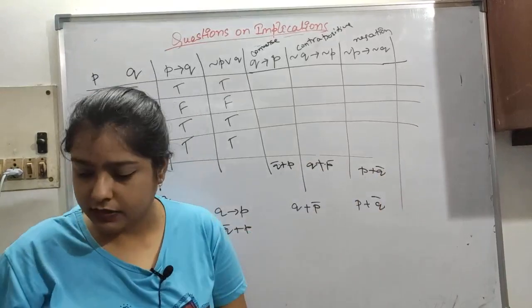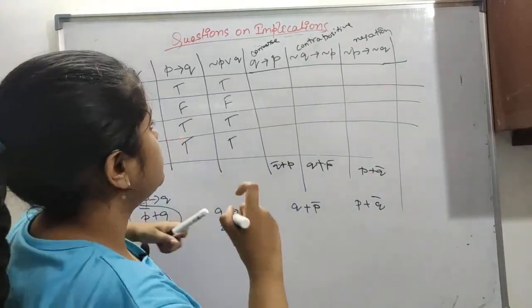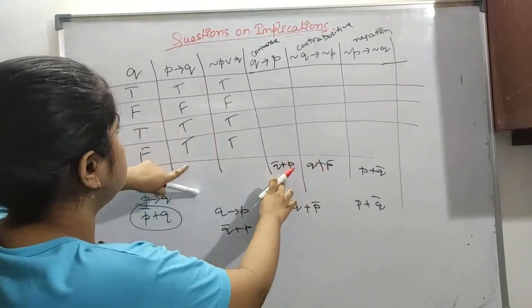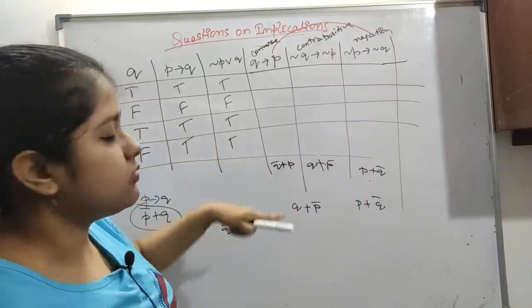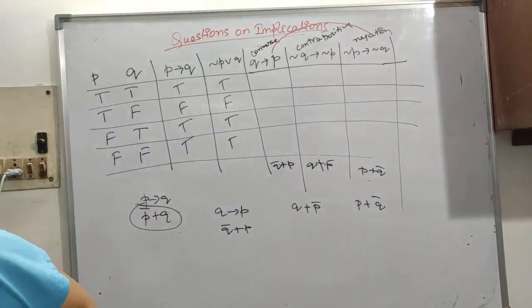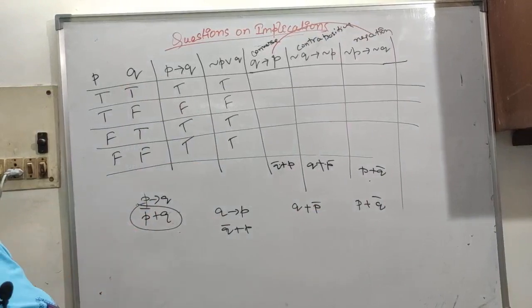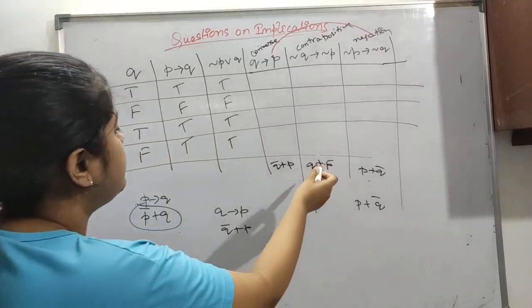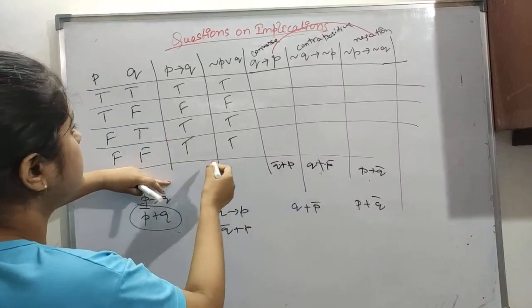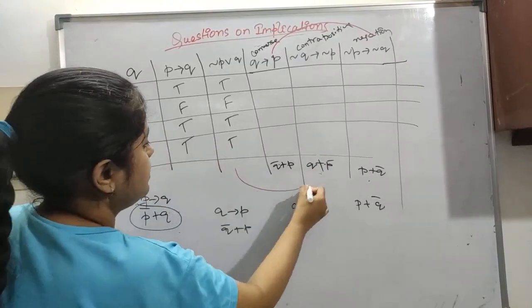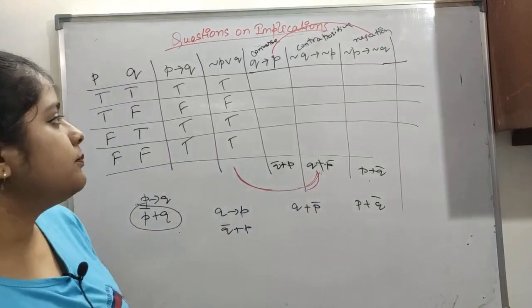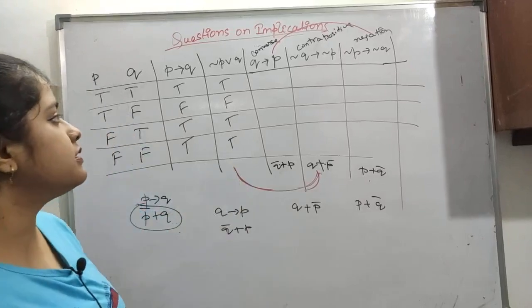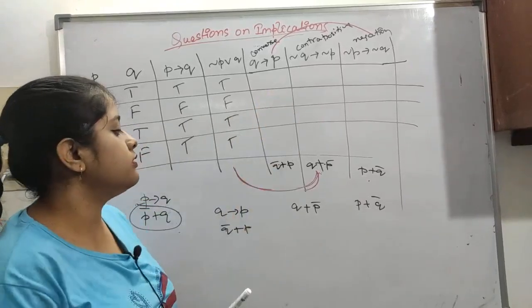You can see here, it is important to notice Q bar plus P. So Q bar plus P is equal to this. So the converse is equal to the negation. Let me check this. And then this, Q plus P bar, is equal to this one, the normal one. So this is just a thing to notice, similar to this. You can just fill it out like this.